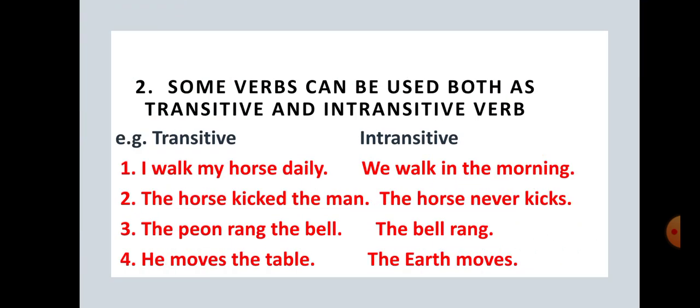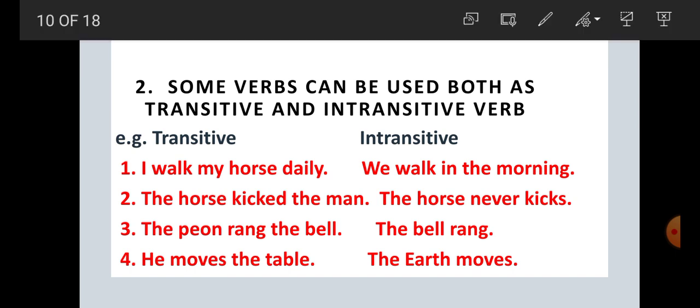Now rule number 2, student. Fact number 2. Some verbs can be used both as transitive or intransitive. So what is the verb? The verb walk. With the help of these sentences, student, we will learn how some verbs can be used both as transitive or intransitive verbs.